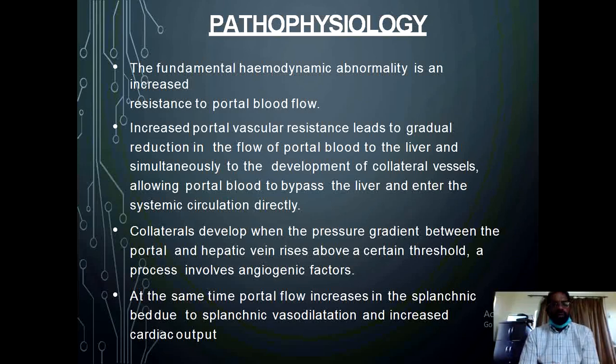And these collaterals develop when the pressure gradient between the portal and the hepatic vein increases above a certain threshold. Normal gradient is about 4 millimeter of mercury, and when this is increased to more than 6, this leads to significant portal hypertension and development and formation of these collaterals. In addition to the opening, dilatation and hypertrophy of the pre-existing blood vessels, there is also an element of angiogenesis in the formation of the new collateral vessels.